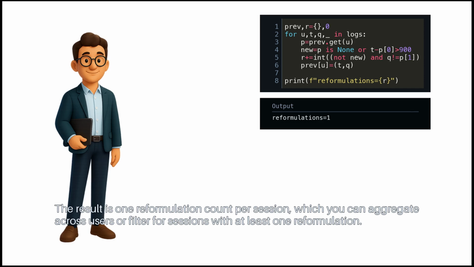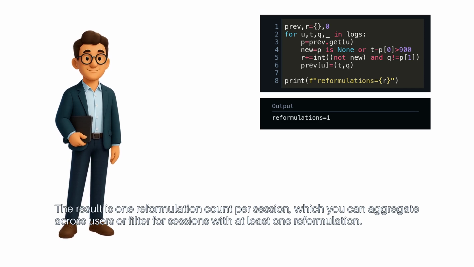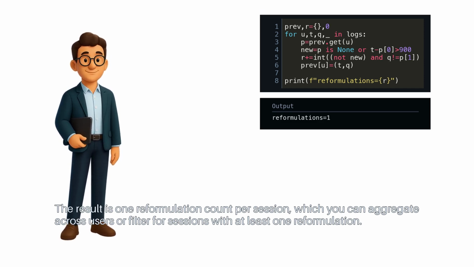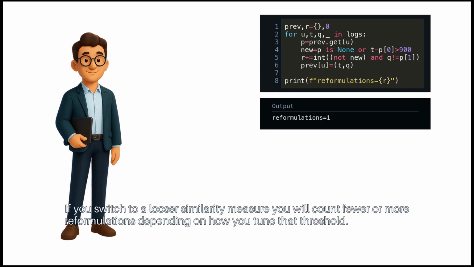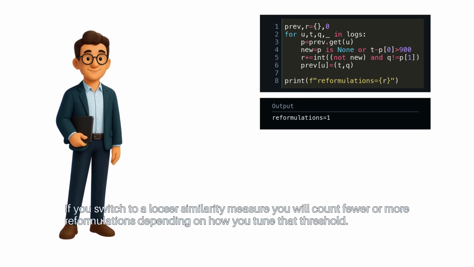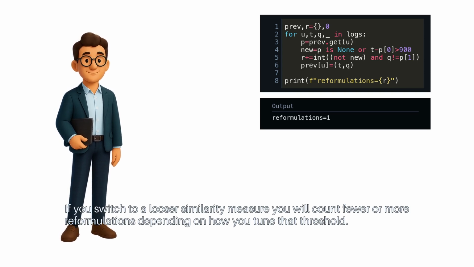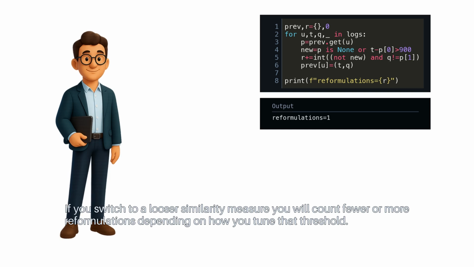The result is one reformulation count per session, which you can aggregate across users or filter for sessions with at least one reformulation. If you switch to a looser similarity measure, you will count fewer or more reformulations, depending on how you tune that threshold.